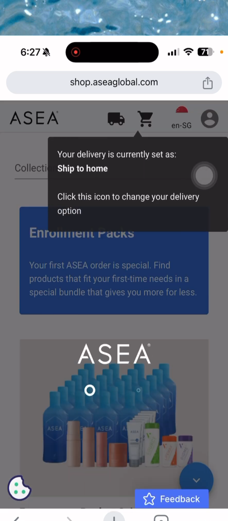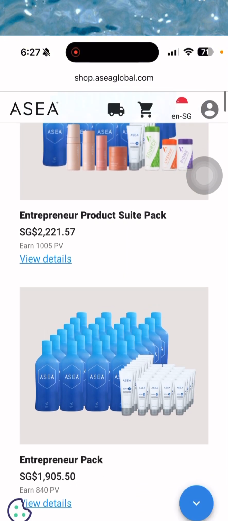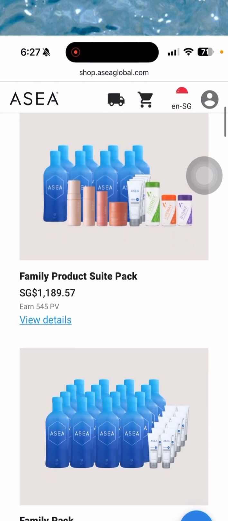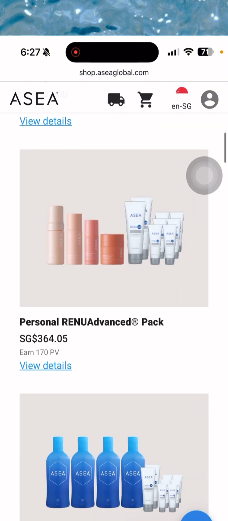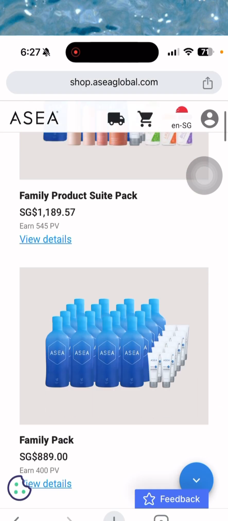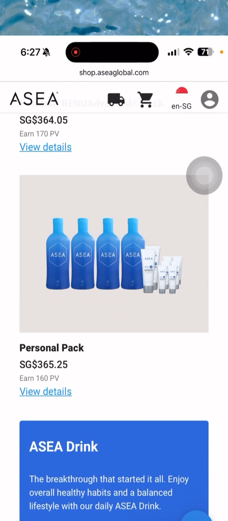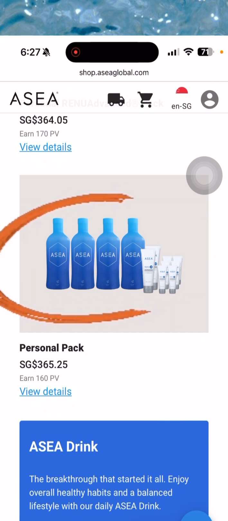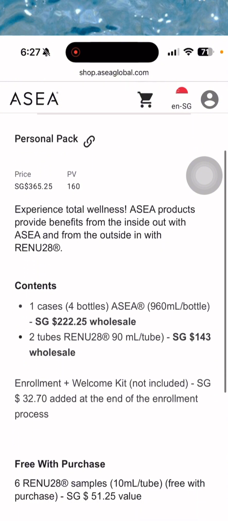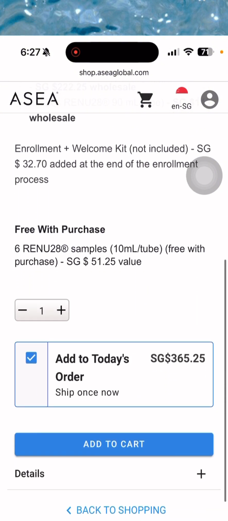And now you can see all these packages available inside my website. If you want to find out about all this, all you have to do is speak to me so I can explain the difference between the entrepreneur pack and this one, the family pack, personal renew advanced pack, and personal pack. Let's say you want to start with the personal pack. If you want to find out the content, click here, as you can see, the 4 bottles, click that, and then you can find out the contents. Here you go, you can read it by yourself. Now let's proceed to add to cart.